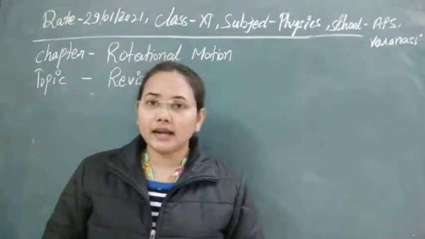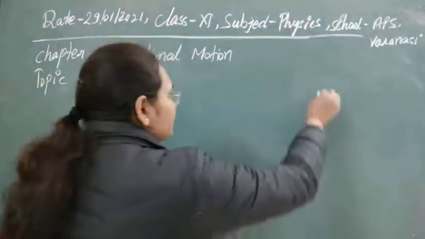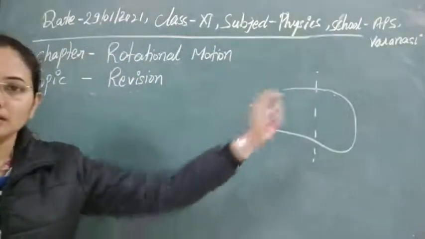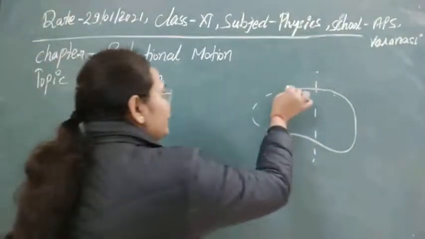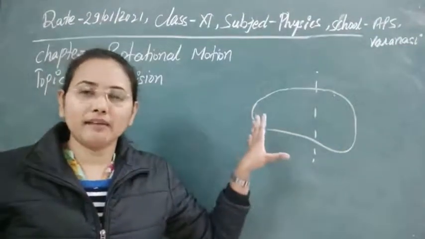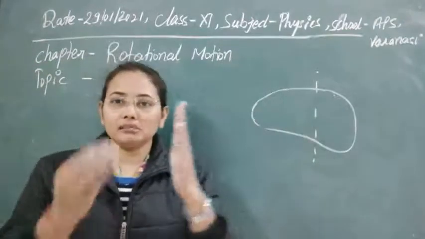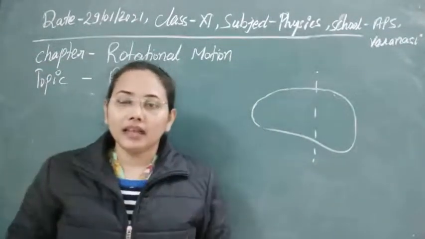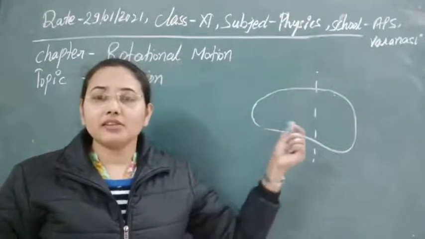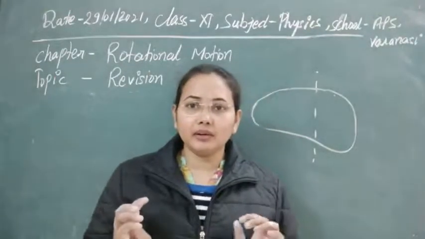Next, suppose any body is rotating about some axis or some point. Suppose this is the axis, and this is a simple rigid body that we have, made up of a number of particles. It is an irregular rigid body, but we can talk about any rigid body. If it rotates about some axis like this, what are the quantities, and how can we find out its acceleration, velocities, and all the things? So there are two things that we have to be clear about here.